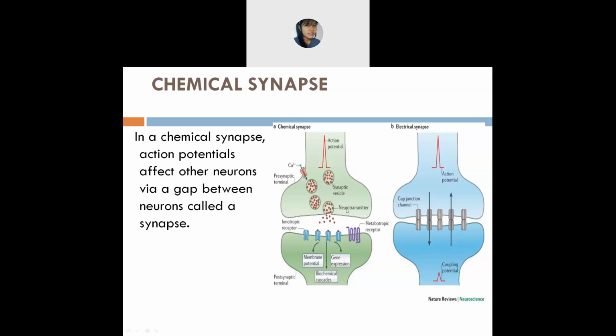They will pass information chemically in the form of neurotransmitters, and these neurotransmitters are the chemical messengers which pass messages from one nerve cell to the other nerve cell. For example, dopamine. This dopamine will help you in thinking, planning, controlling, which you will get in the brain. So this is what chemical synapse means.